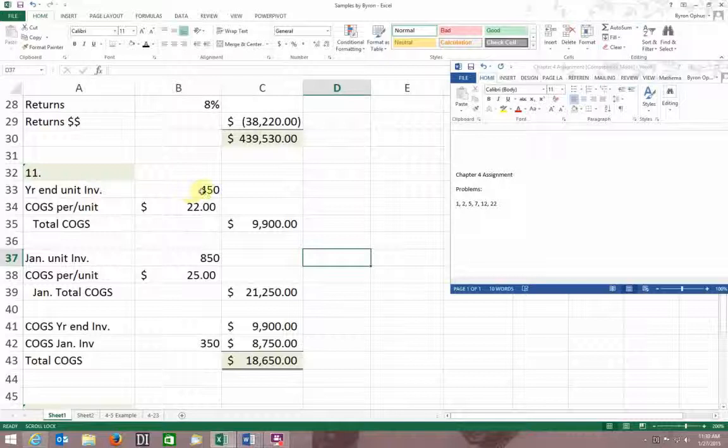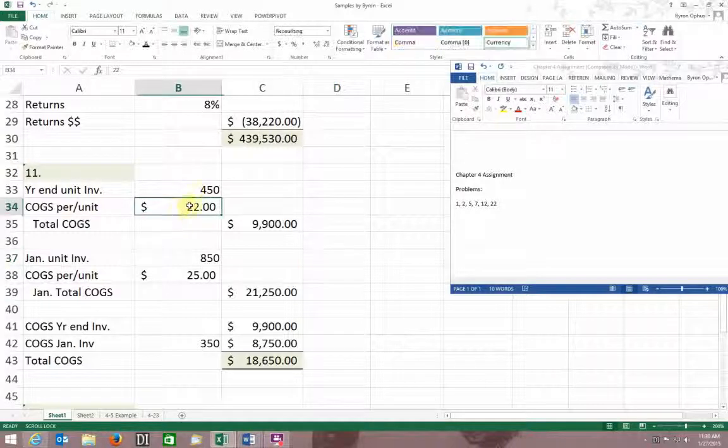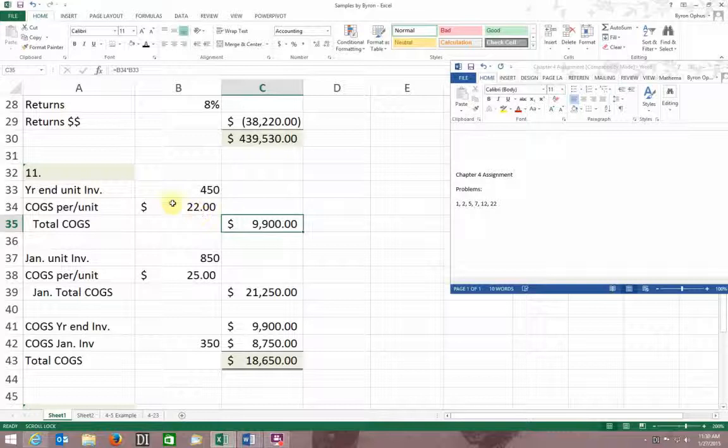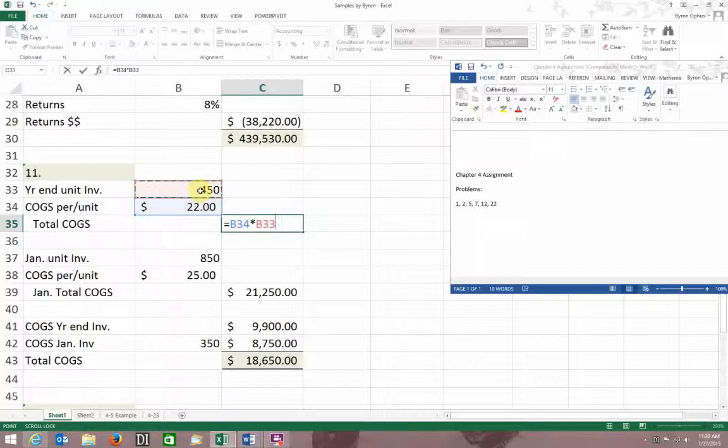I had my year-end unit inventory was 450. Okay, my cost of goods sold for that inventory was $22 per unit. So my total cost of goods sold for my inventory on hand at the end of the year was $9,900, which is just equal to my cost of goods sold times my year-end inventory.